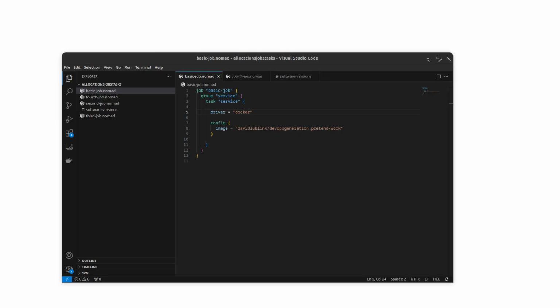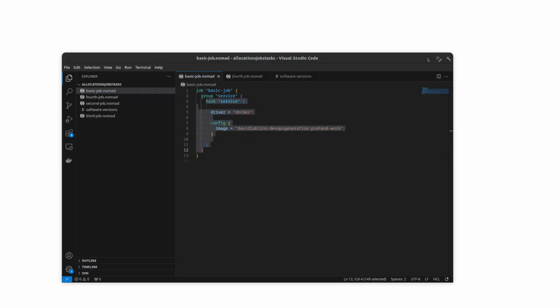Let's look at this very simple Nomad job. Starting from the task, we see we invoke the Docker driver. In this stanza, we are telling Nomad to create a Docker container with the image provided. In this case, since there's only one task defined and there's no count set on the group stanza, the group, the task, and job all mean the same thing. A task really is the smallest unit of work inside of your Nomad job.